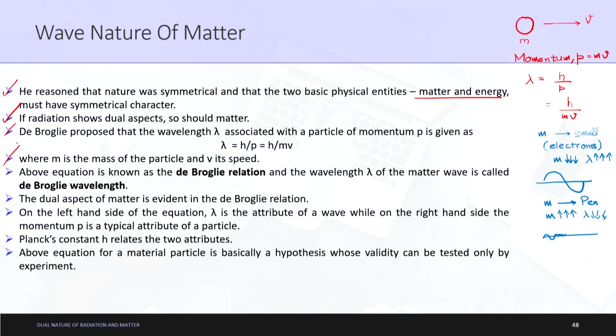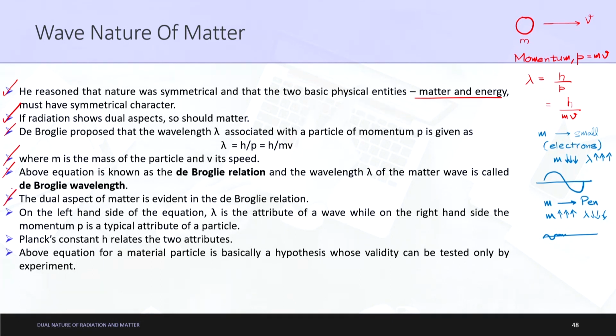Then the next thing is, the above equation is known as the de Broglie relation, and the wavelength lambda of the matter wave is called the de Broglie wavelength. So please remember, because this can come in exams also, please write the de Broglie relation. So basically this is your de Broglie relation, and this wavelength is called the de Broglie wavelength. Okay, let's move on. The dual aspect of matter is evident in the de Broglie relation.